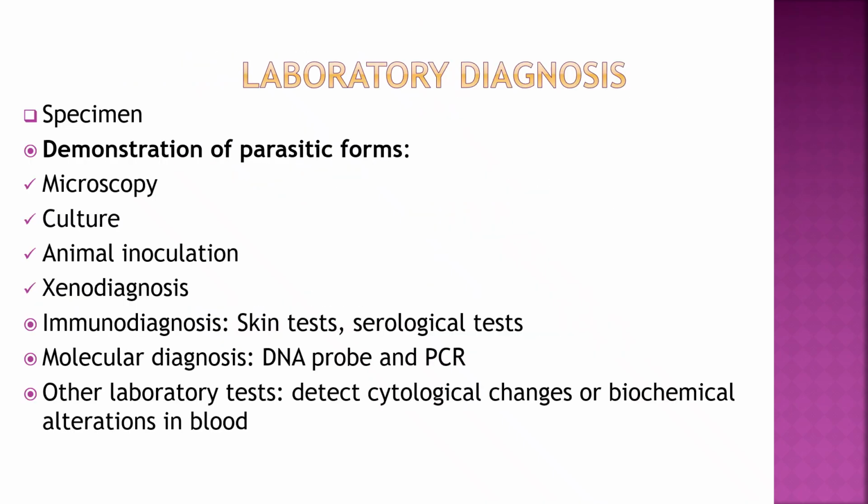Lab diagnosis. First, specimen can be stool or rectal swab, then demonstration of parasitic forms by microscopy, culture, animal inoculation, xenodiagnosis, immunodiagnosis, that is skin test, serological test, molecular diagnosis, DNA or PCR, and other laboratory tests to detect cytological or biochemical alterations in blood like CBC, IgE.